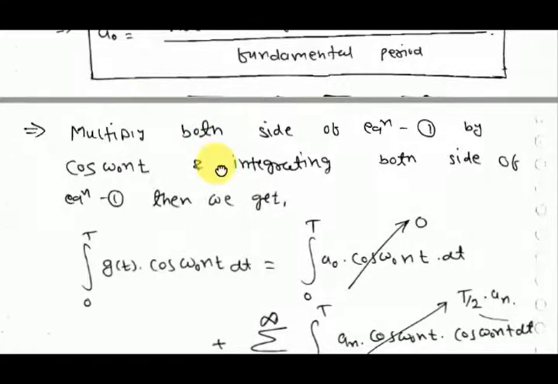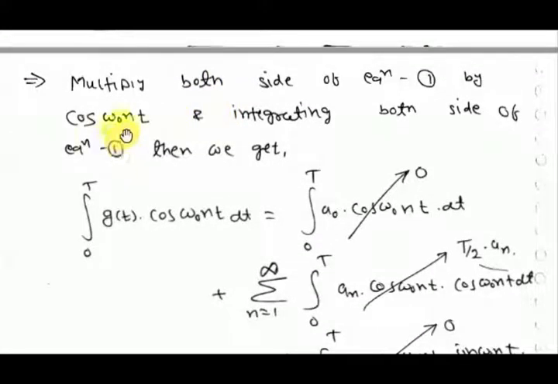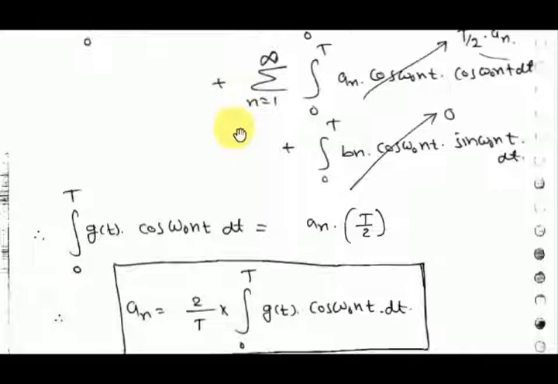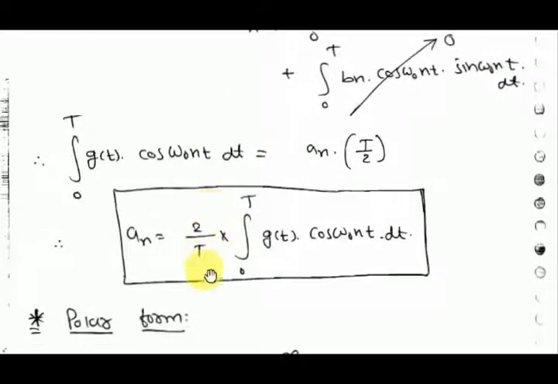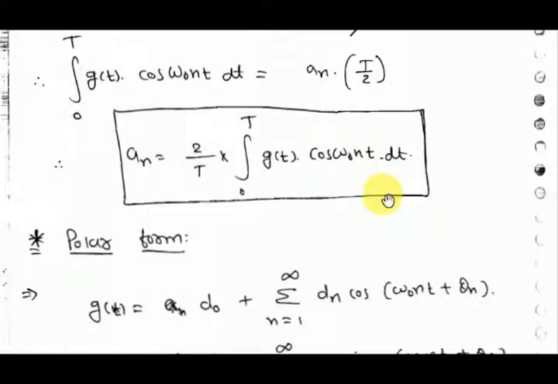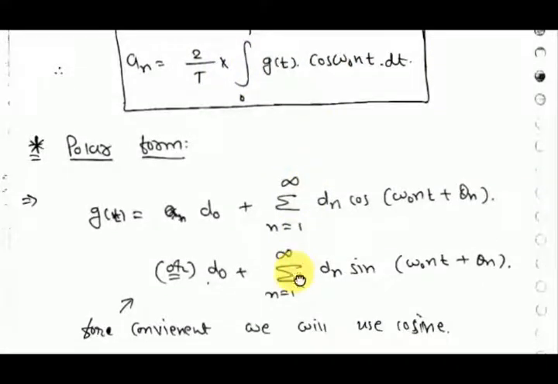Similarly, you have to multiply both sides. For an, you multiply both sides by cos n omega naught t, and you will get the formula an equal to 2 by T integration 0 to T g(t) cos n omega naught t dt. Similarly for bn, you multiply both sides by sin n omega naught t, and you will get bn equal to 2 by T integration 0 to T g(t) sin n omega naught t dt.